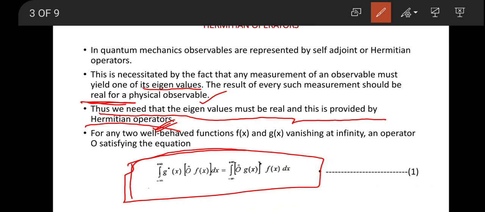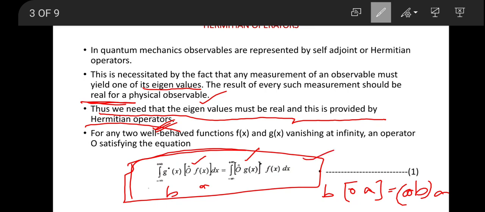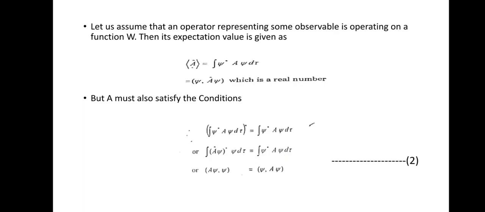Here the operator is applied to f of x on one side, and the operator O cap is applied to g of x on the other side. Suppose f of x is a and g of x is b. Then b, O a equals O b, a. So the Hermitian operators satisfy this condition, and we represent them in this form.